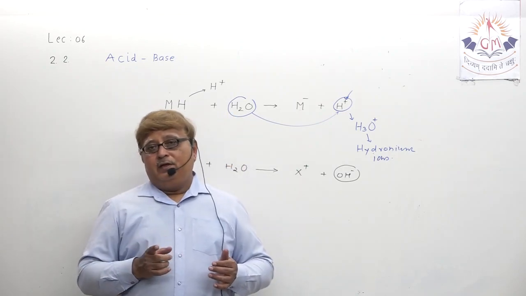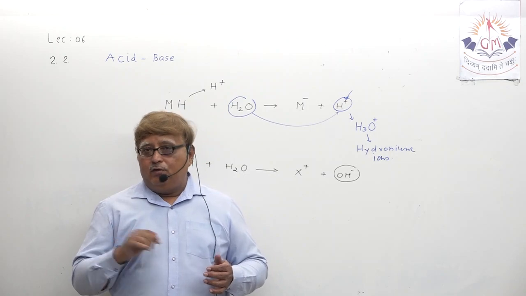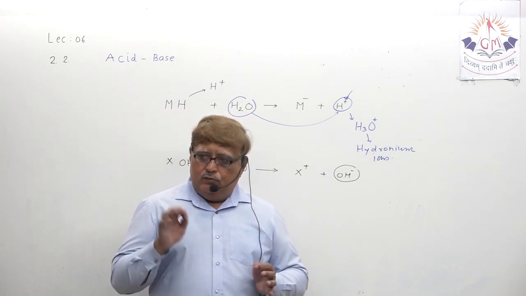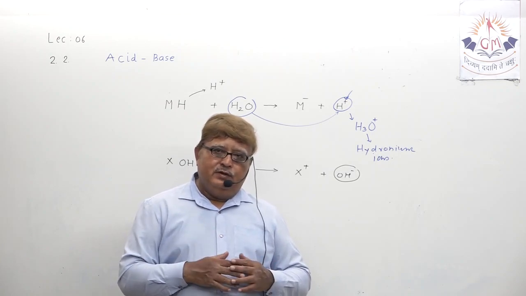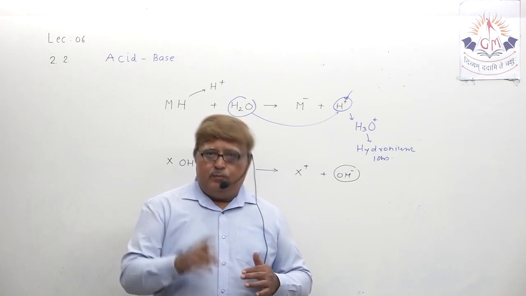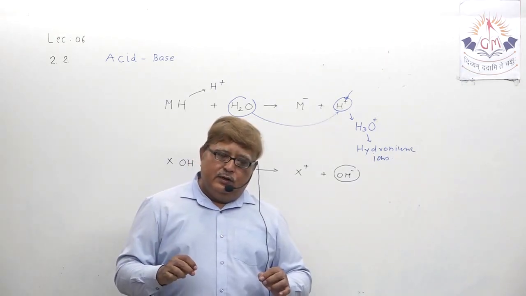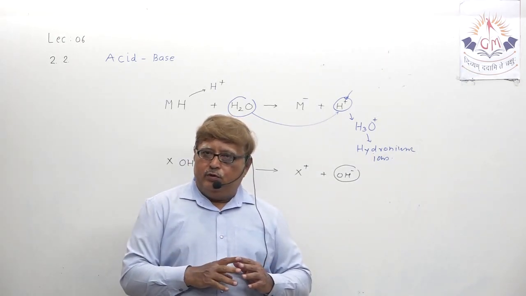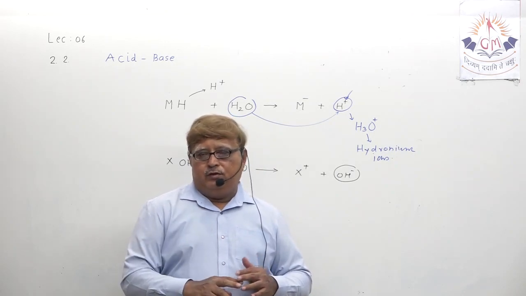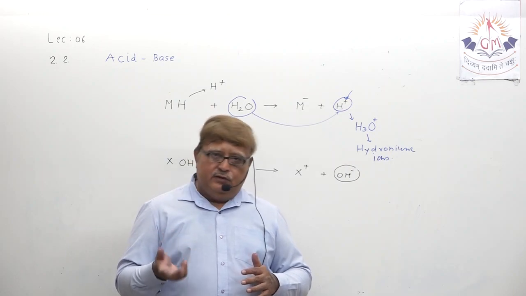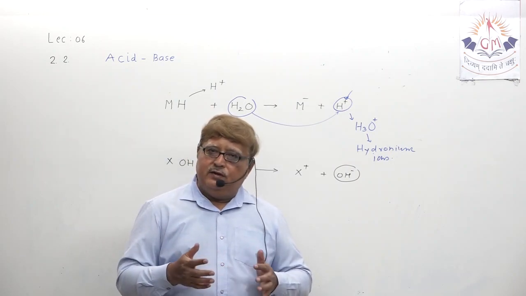But they release these ions when they are in dissolved form. To identify whether a given substance is acid or base chemically, it has to be dissolved in water, which means you have to prepare its aqueous solution only. Then you will come to know whether it is releasing H plus ion or OH minus ion.